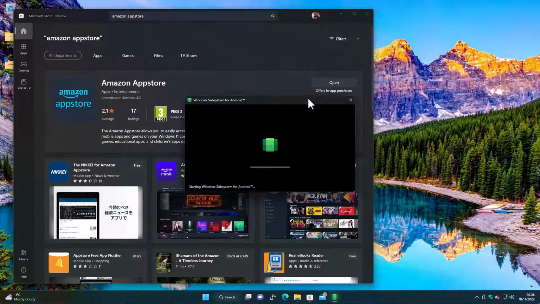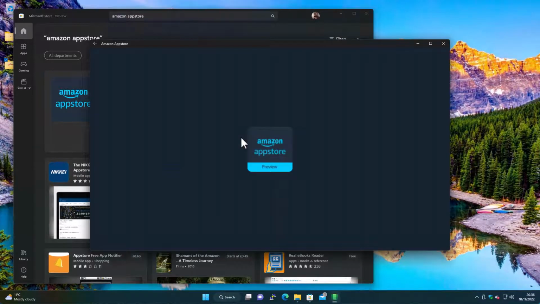So now we can click open the App Store, and this is the kind of screen you'll see the first time you run up an Android app. If you've already run one up, this will be running in the background, and this won't happen. But the first time you run an Android app, it has to start up that virtual machine in the background. Because, like I say, that's the actual thing that runs and hosts the Android environment and the apps, etc. So, give it a second. Obviously, the first time it runs, it will be a little bit slower.